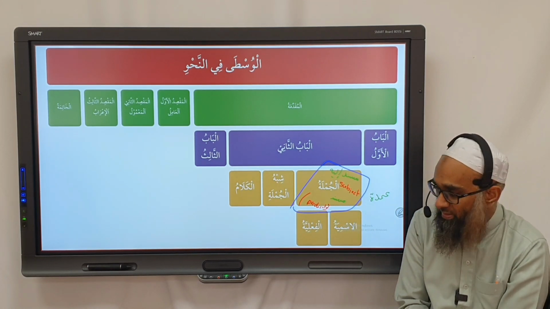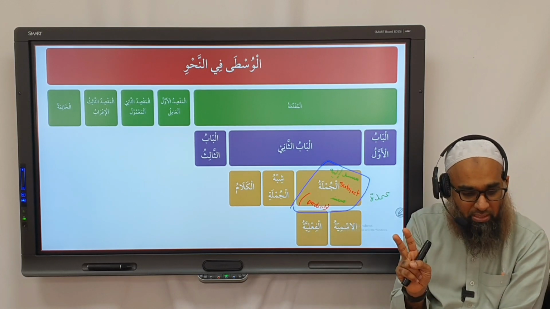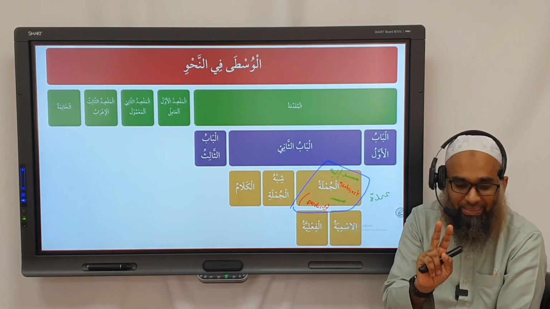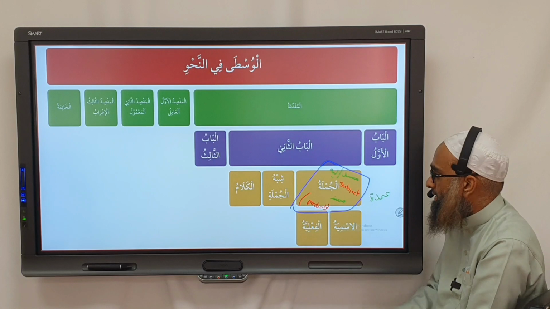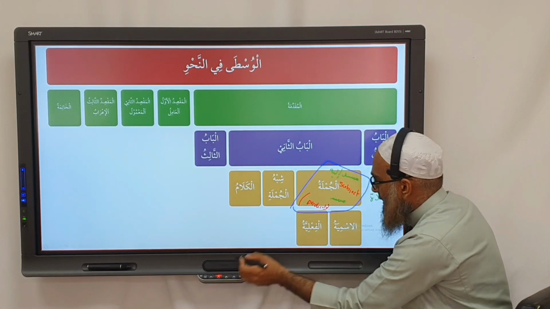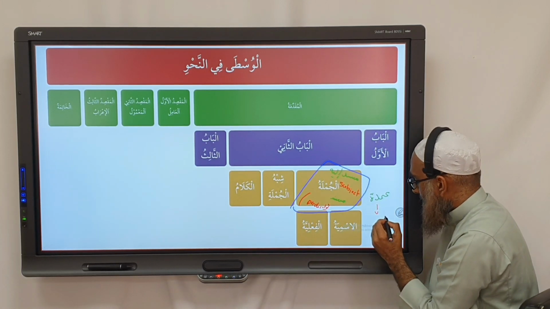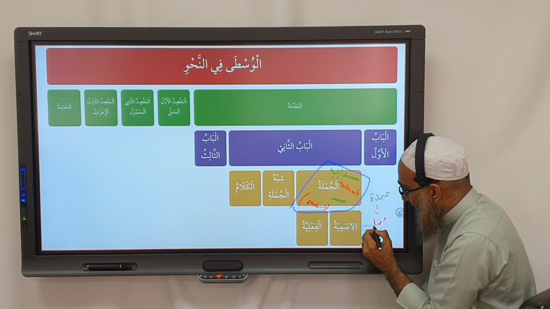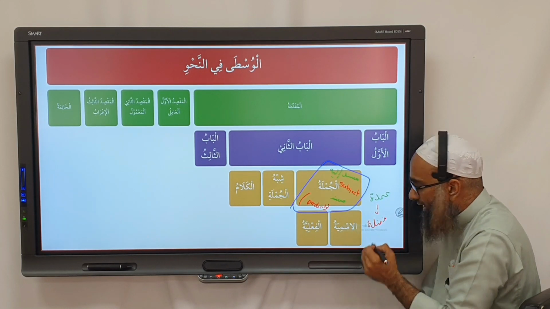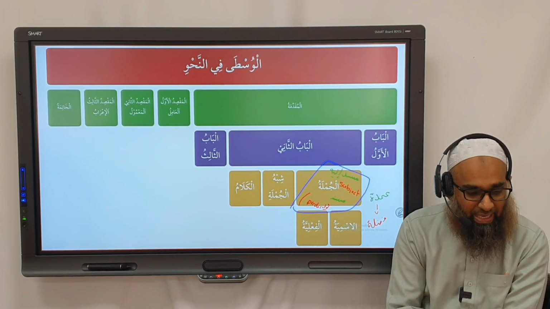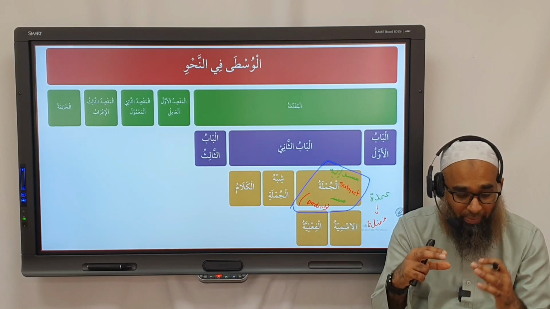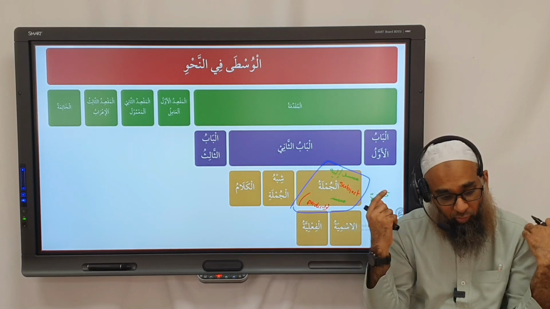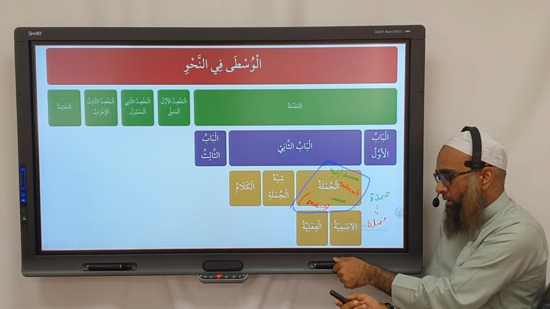The essential parts of a sentence, meaning without both of these, the sentence wouldn't even make sense. It wouldn't be a sentence. And everything apart from that is called what? Fadla, and fadla means excess. It doesn't mean useless or not needed. It means it's not an essential part for grammar, for the sentence to function. For meaning, you must have it. Okay?